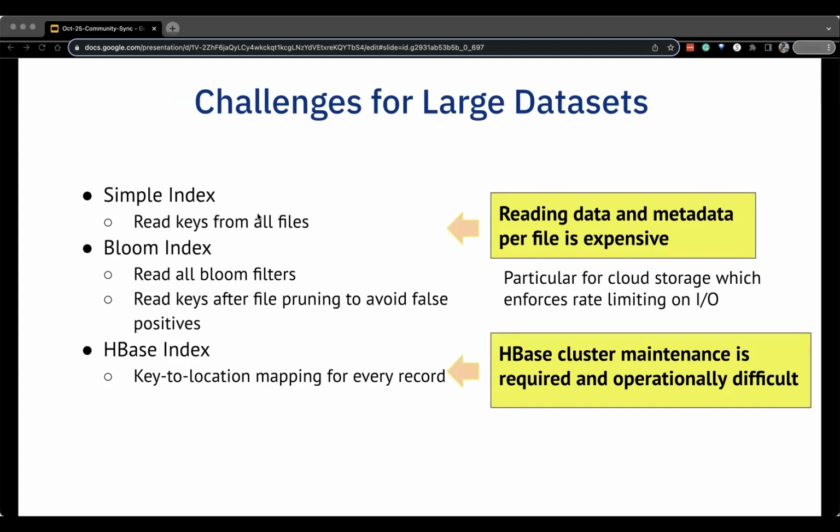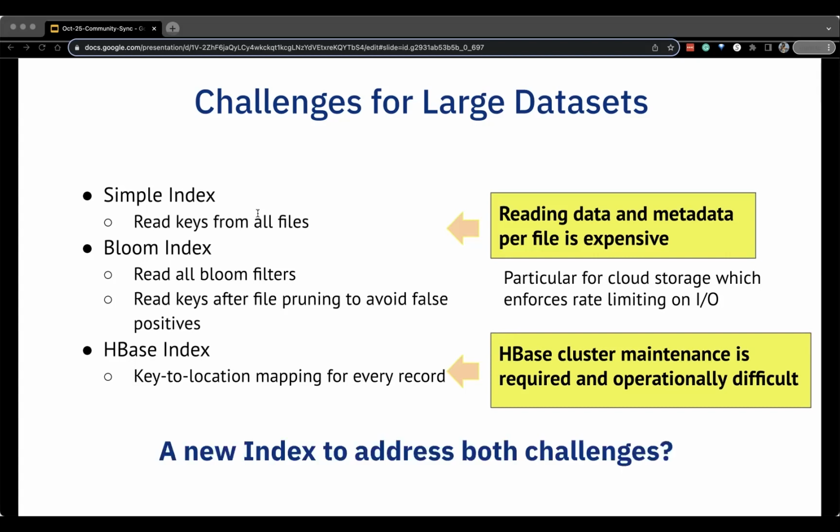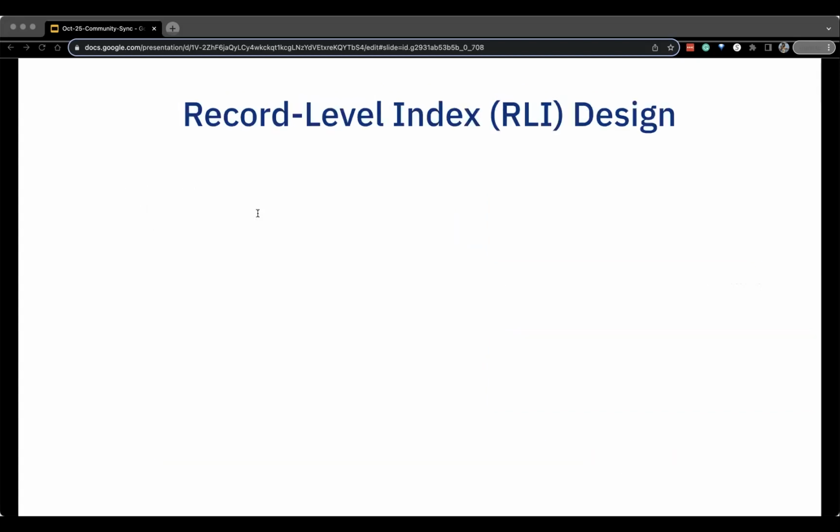And the HBase index, although it's very performant for large data sets, needs a separate HBase cluster to be maintained. And HBase is operationally difficult to maintain and scale for throughput. So that requires dedicated resources and expertise that you or your team may or may not have. Now the question comes in: can we design a new index to address both of these challenges?